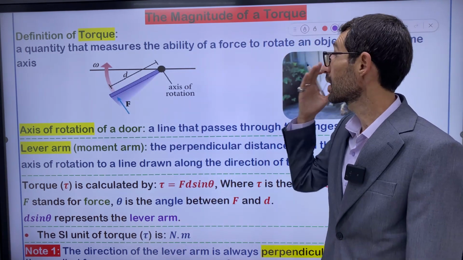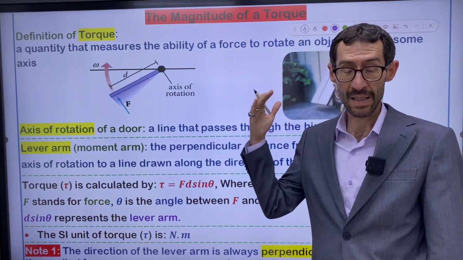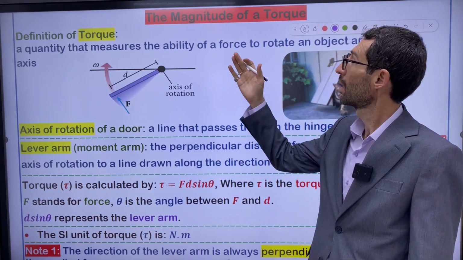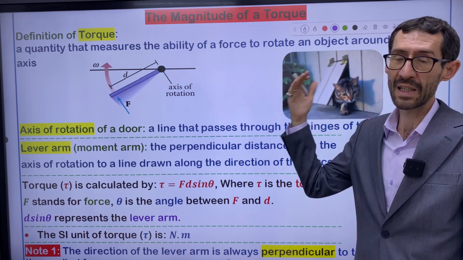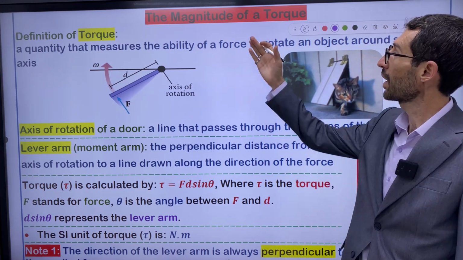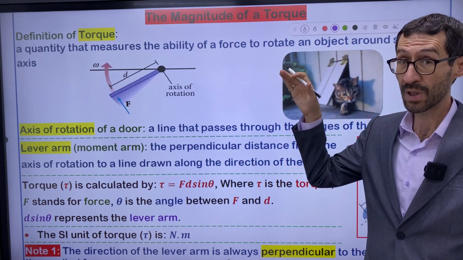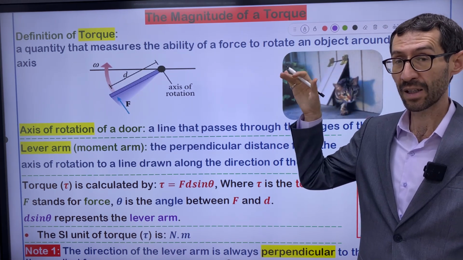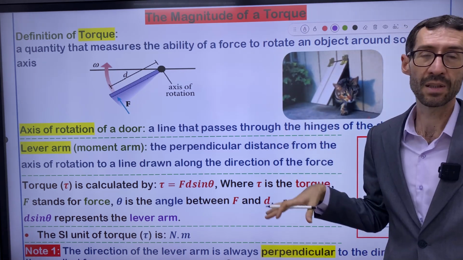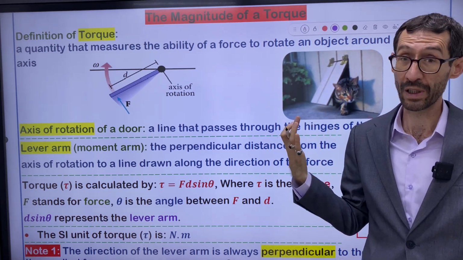So this subject is a new subject regarding chapter 2. So far we explained some subjects about chapter 2. Right now we are going to explain a new subject which is very significant in chapter 2. This subject is dedicated to torque, right?